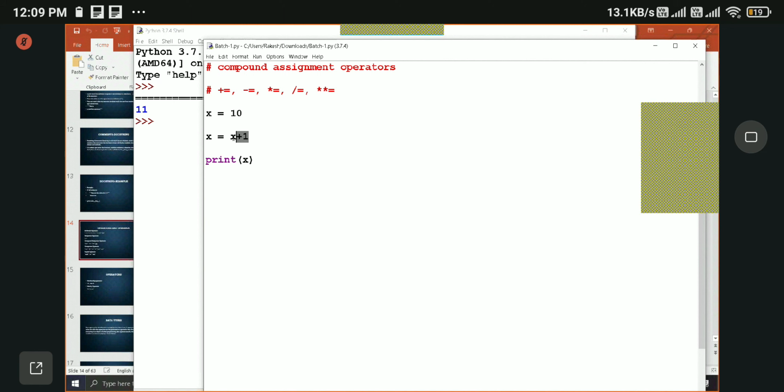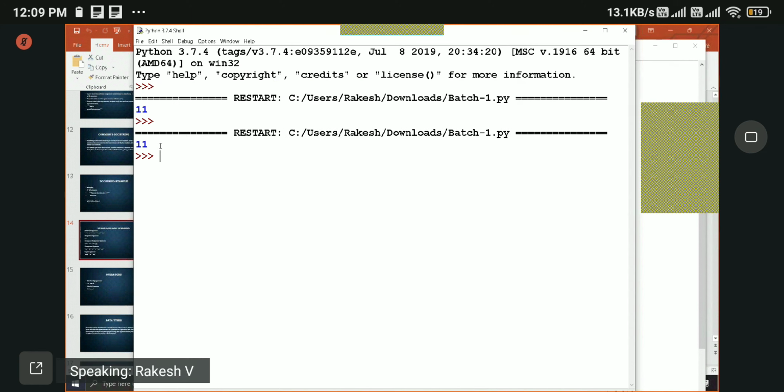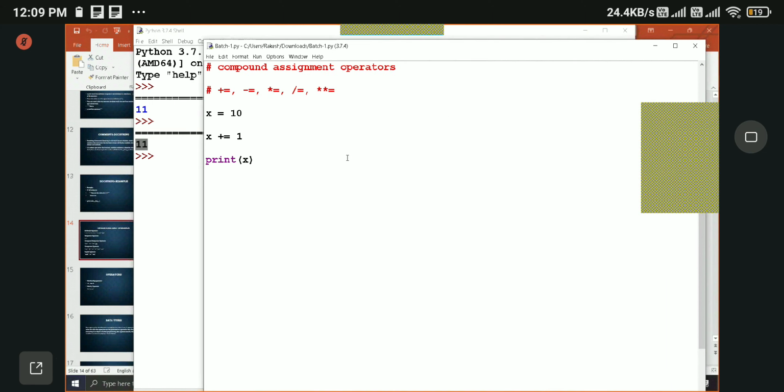And let's run this. See, we still got the output 11, right? We were able to increment the value using the plus equal to operator, which is a compound assignment operator. Not just 1, you can use whatever number you want here. That number will be added to the initial value.